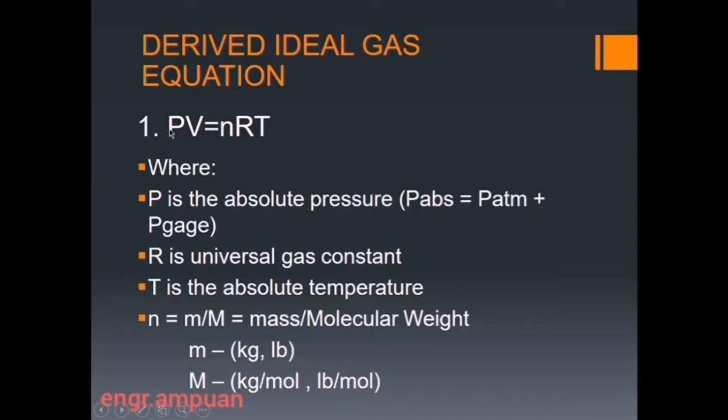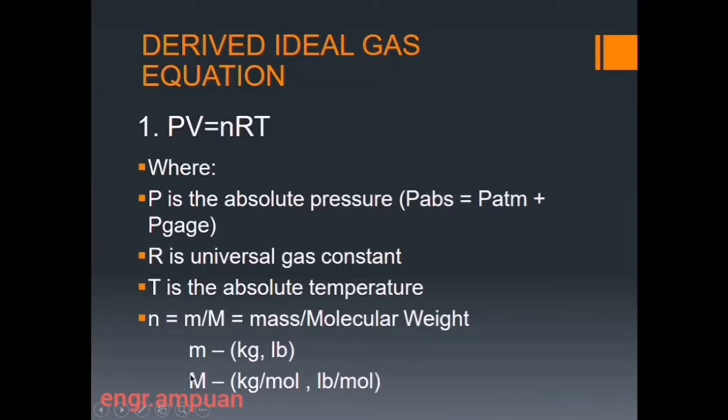The first one is PV equals nRT, where the P here is the absolute pressure. When we say absolute pressure, it is the sum of the atmospheric pressure and the gauge pressure. The V is the volume, n is the number of moles, which is equal to small letter m over capital M, or the mass over the molecular weight.